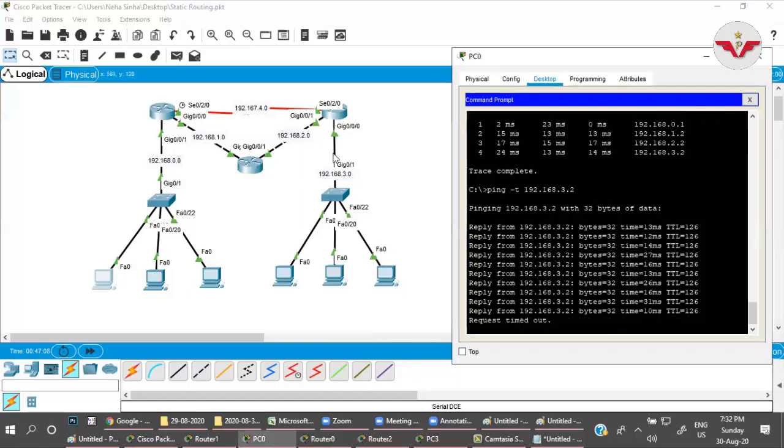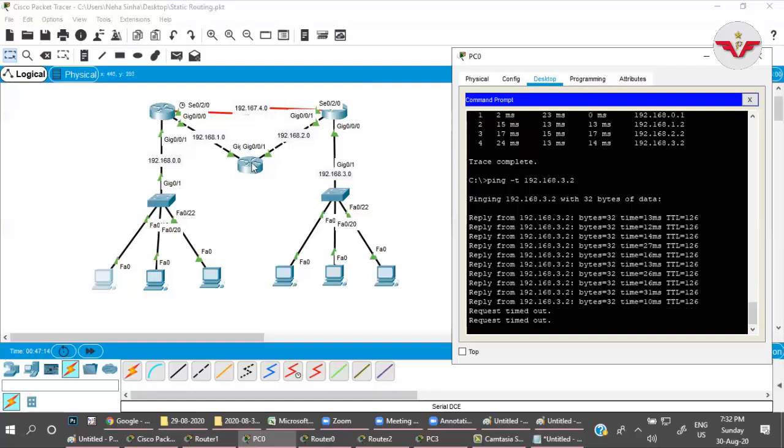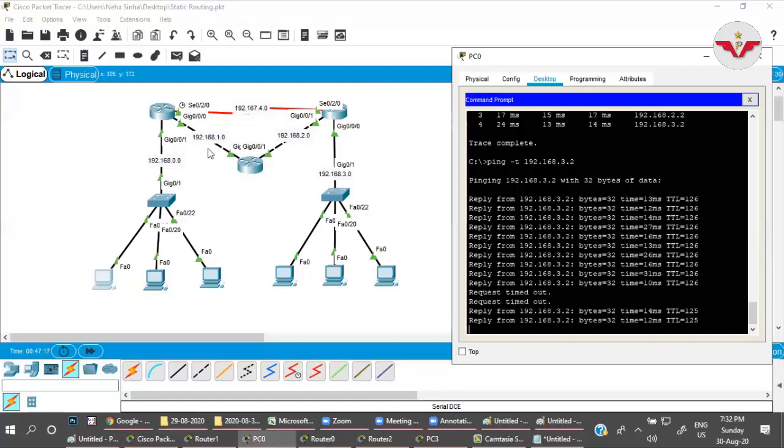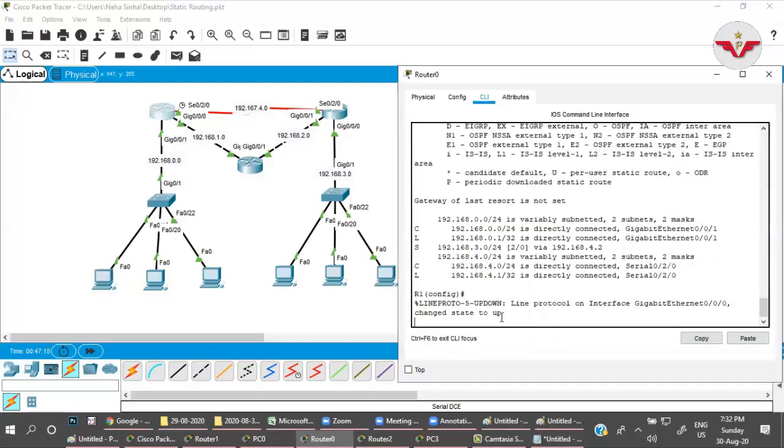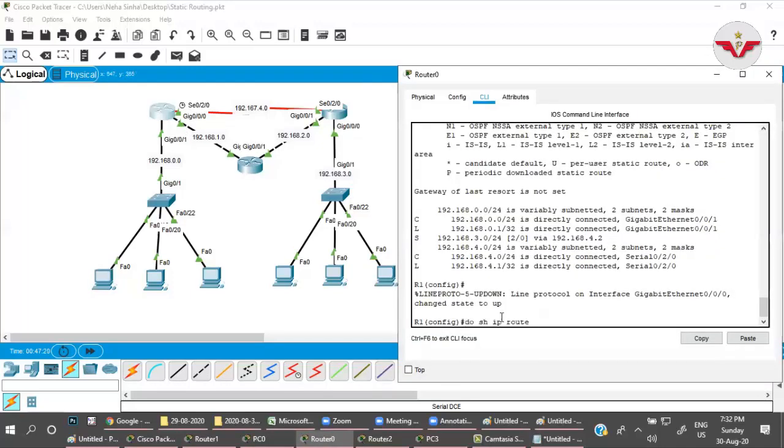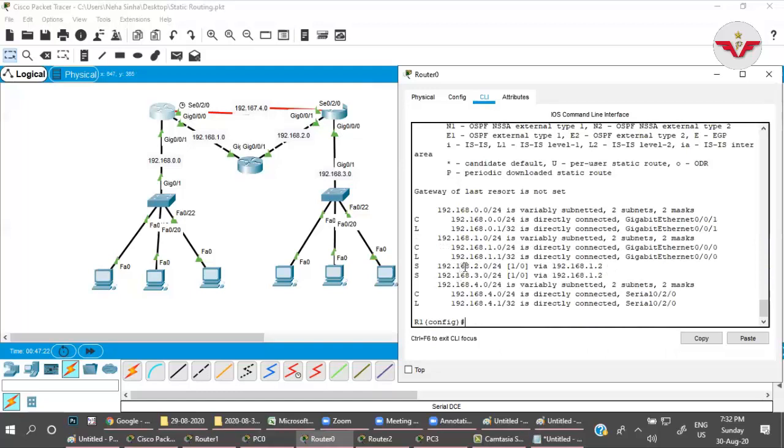So this is what floating static routing is. Once again that will become up, again it will start following this one because it will get the link again, and if you check here again, for 3.0, 1.2 is here.